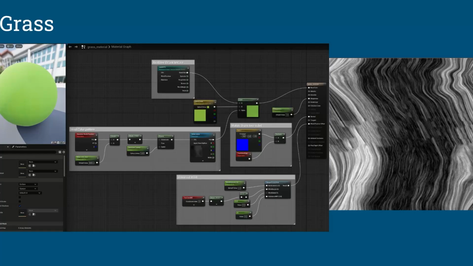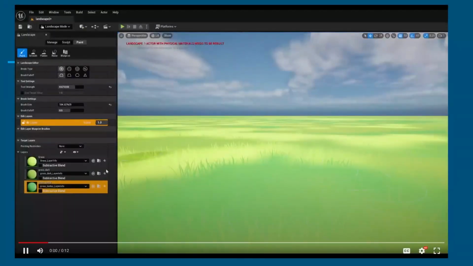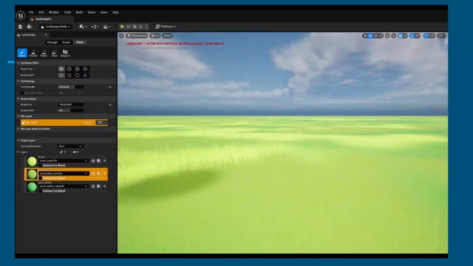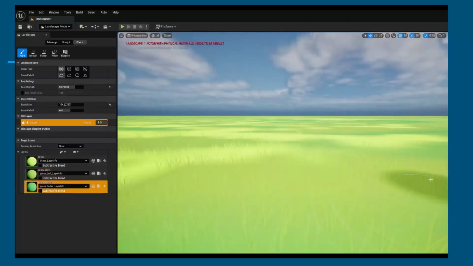Next is the grass, which I used a real-time virtual texture to be linked to the landscape material. It also has colored wind and universal wind. So here's an example of that grass. As I'm changing the landscape color, the grass color is also changing with it. But because the wind on the grass has a color, you can still see the grass, even though it's the same color as the landscape.